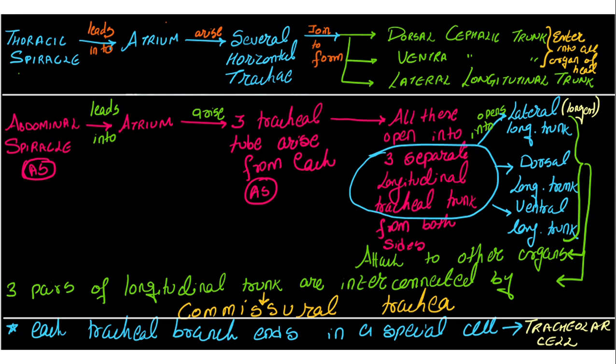Okay. Now, if we talk about the trachea, here we are going to talk about two kinds of spiracles: the spiracles which are present in the thoracic region and the spiracles which are present in the abdominal region. Okay. Let's talk about them one by one. Let's see the thoracic spiracle. So this is your thoracic spiracle, where a valve will be present, which leads into the atrium. That's what we have studied.